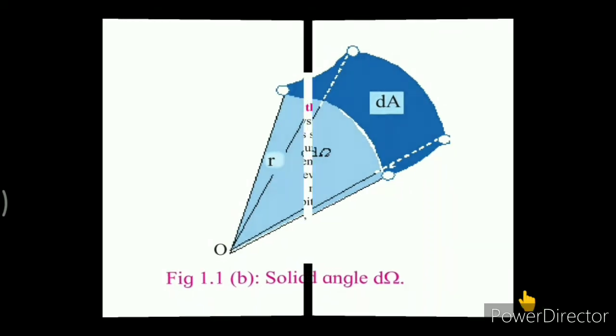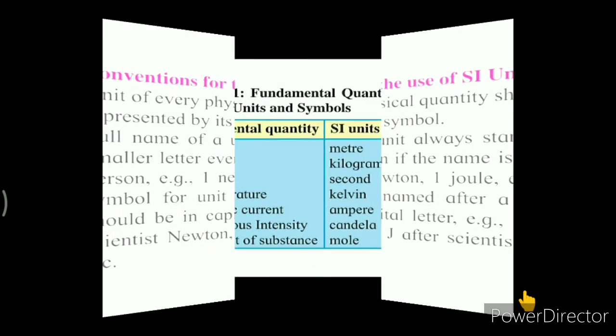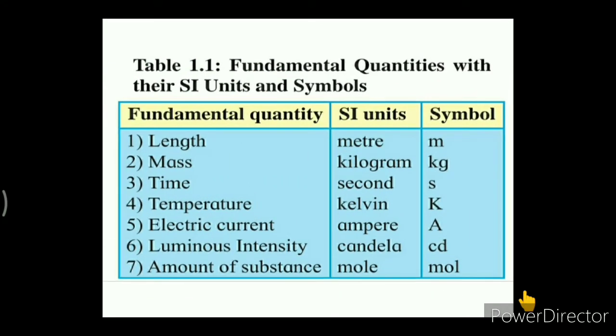Now next let's see the conventions for the use of SI units. The very first convention that we have to follow while using SI units is that the unit of every physical quantity should be represented by its symbol, as we had seen in table 1.1, where fundamental quantities were given with their SI unit and symbol.